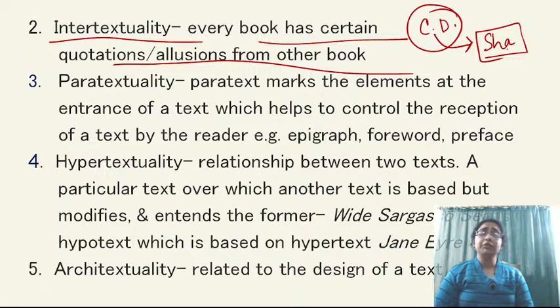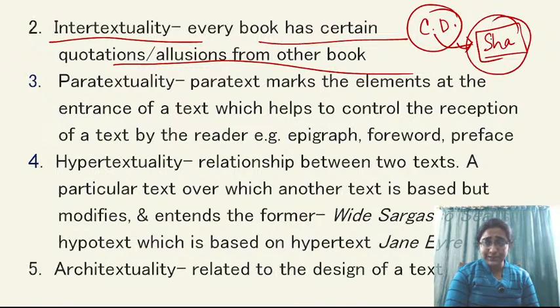You have got a quotation from a Shakespearean play, maybe. So in that case, this is intertextual. That means the Shakespearean play which is mentioned in a novel of Charles Dickens, that is intertextuality. So every book has certain allusions, quotations inspired from some sources. That is intertextuality.